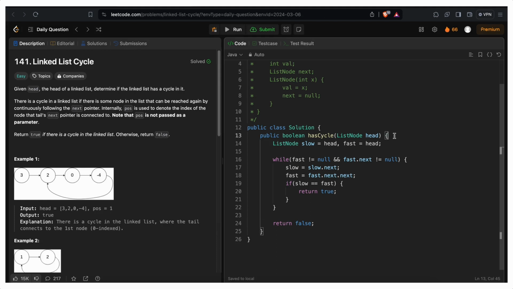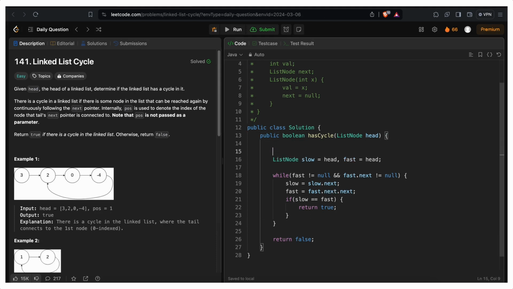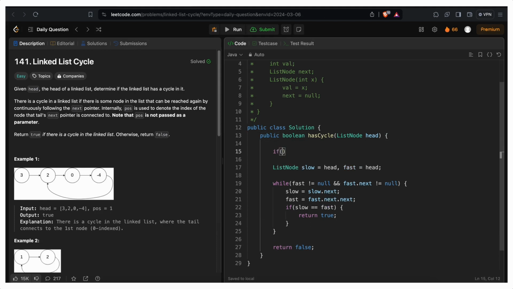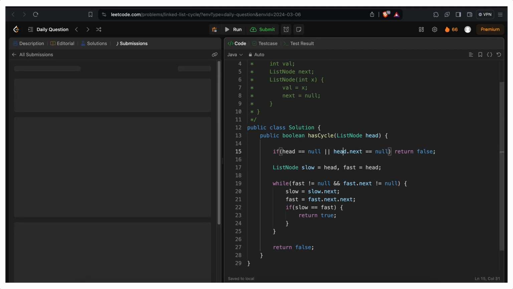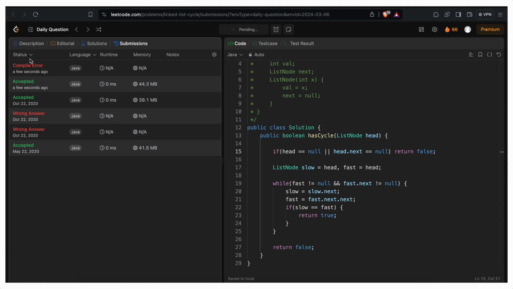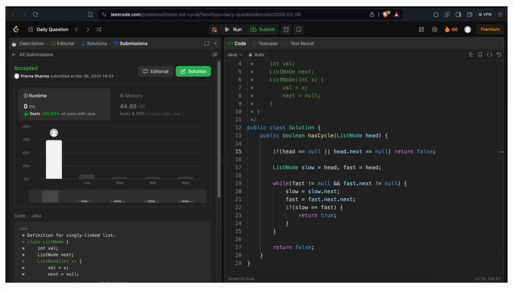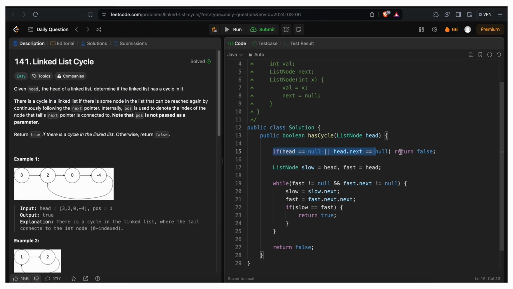It's a good practice to handle the base cases beforehand. So you could do one thing: if head is equal to null or head dot next is equal to null, you can simply return false from this point. If I try to submit it again, it will get submitted successfully. It is submitted. So it's a good practice to handle the base cases before going to the actual processing of the problem.